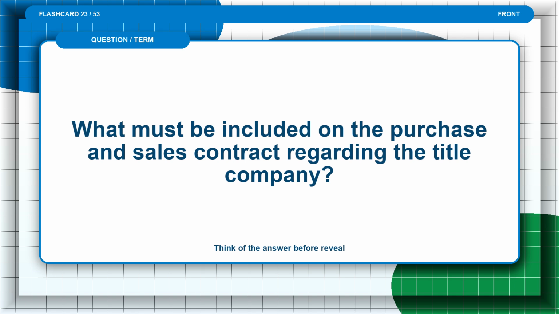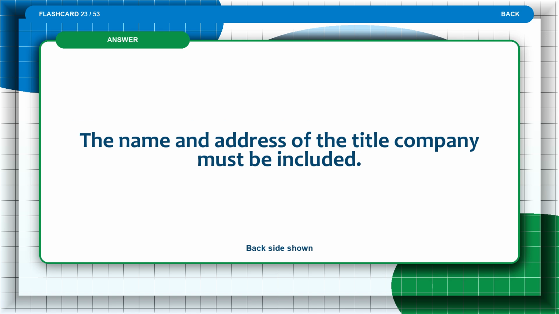Flashcard 23. What must be included on the purchase and sales contract regarding the title company? Think of the answer before the reveal. The answer is: the name and address of the title company must be included.